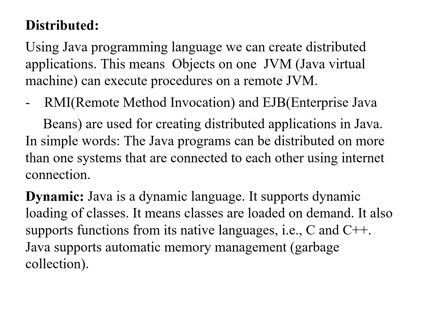Java is a dynamic programming language. It supports dynamic loading of classes. It means classes are loaded on demand. It also supports functions from its native languages such as C and C++. Java supports automatic memory management. It supports garbage collection. If the memory allocated to an object is not in use, automatically Java will be doing garbage collection activity.